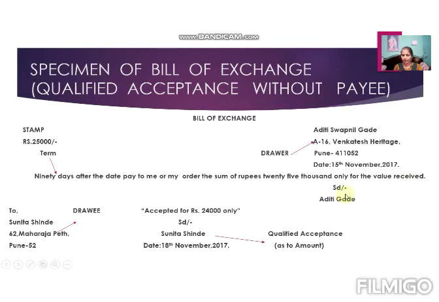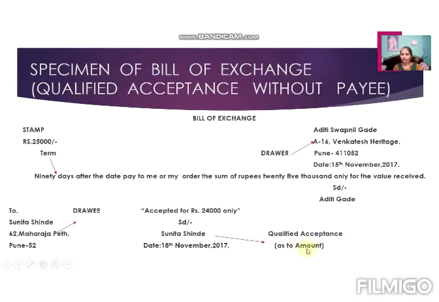Then the drawer's name and her signature. Then the drawee's name and her address. Sunita Shinde, 62 Maharaja Pet, Pune. Then in the middle, accepted. After accepted, I wrote here for rupees 24,000 only. This is the example of qualified acceptance as to amount.